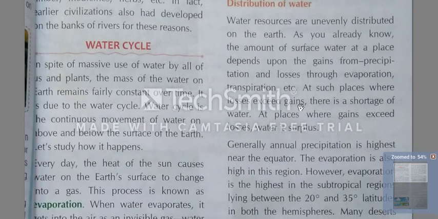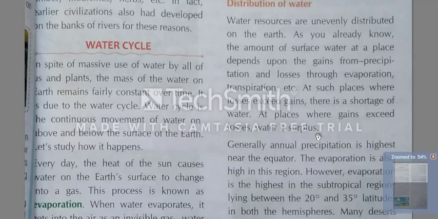But in some places, losses exceed gains. They lose more water than they gain. There is a shortage of water at places where losses exceed gains, and where gains exceed losses, water is surplus. Where there is too much water and they are not using all of it, they have enough. They have extra. Surplus means extra water they have.